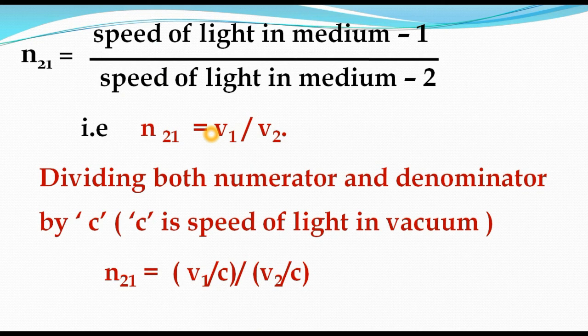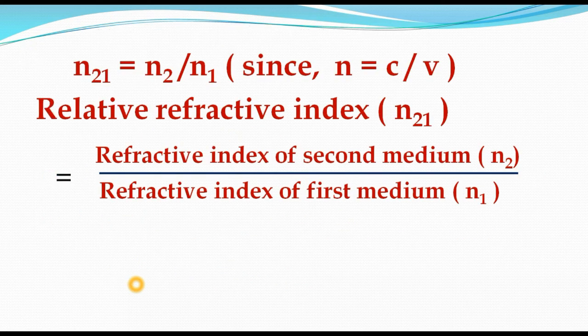To get another relation, divide the numerator and the denominator by C. What is C? C means speed of light in vacuum or air. So N21 is equal to V1 by C whole divided by V2 by C. After simplification, we got N21 is equal to N2 by N1. Since absolute refractive index N is equal to C by V, putting this in, we got N21 is equal to N2 by N1.